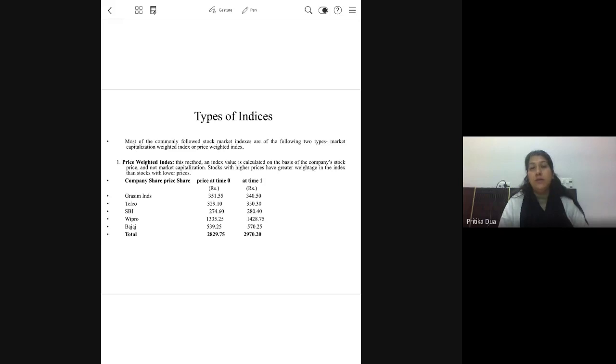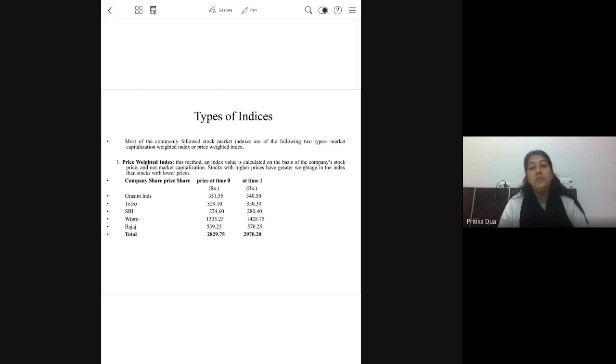So here we are considering only the security price and not the quantity of the security. It is only the movement in prices of the underlying securities that will cause a change in the index.